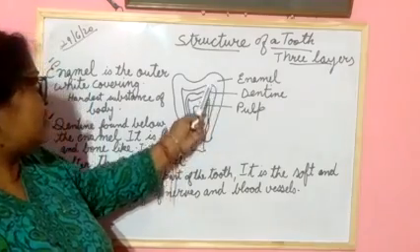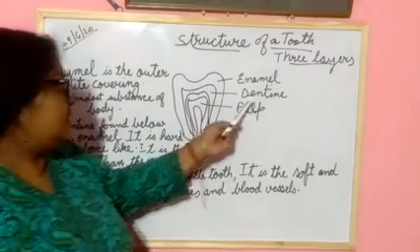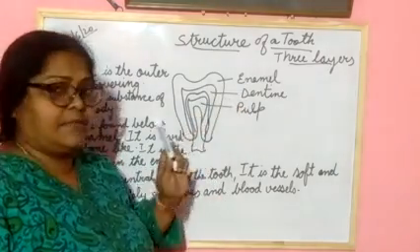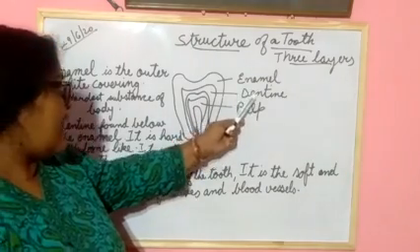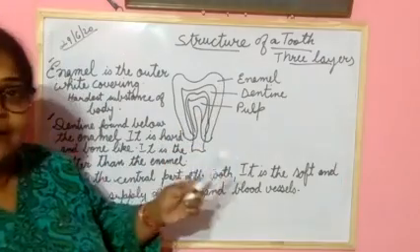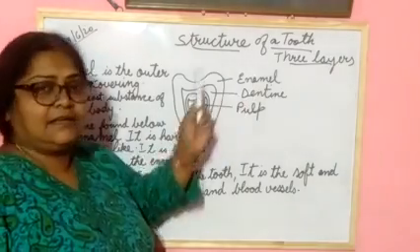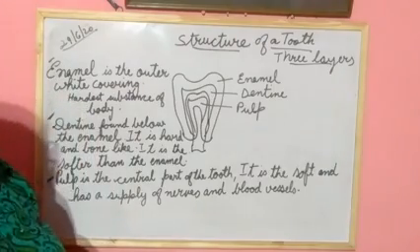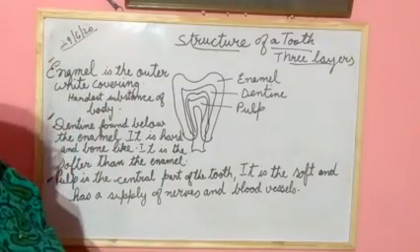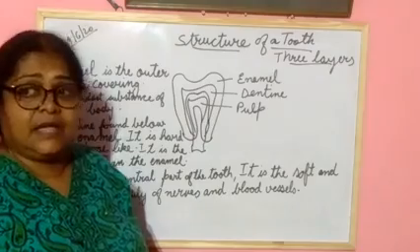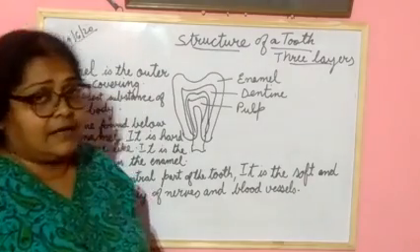Next one is dentine. Where is dentine situated? Below the enamel. Clear? Then it is hard and bone-like. It is a little bit softer than enamel, and enamel is the hardest part of the body and a white covering.